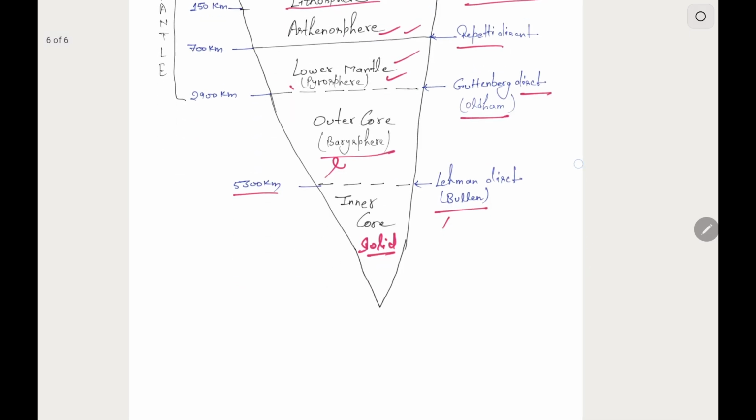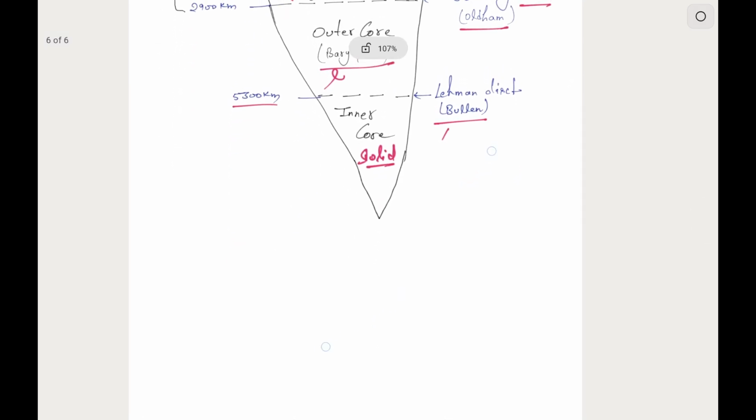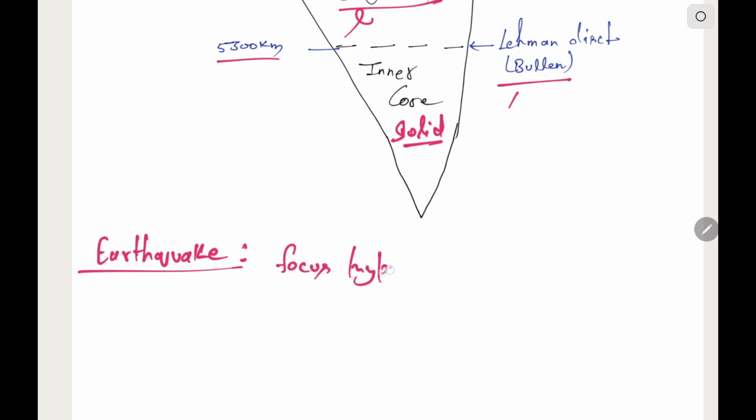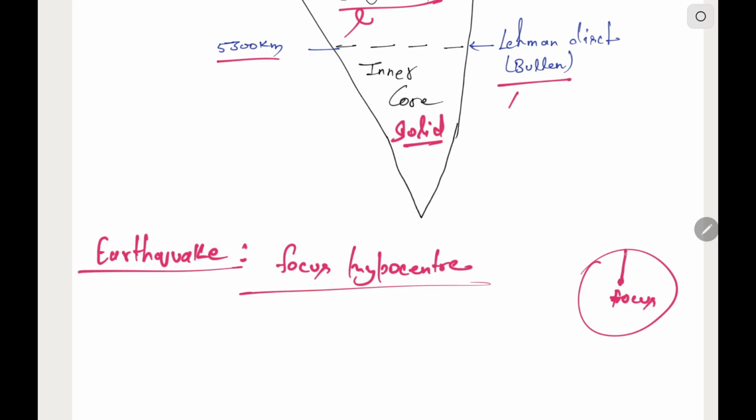So now let us study about the sources, starting with the earthquake waves. The point from where the earthquake originates is known as focus or hypocenter, and the nearest point from the focus on the earth's surface, that is, if this is the focus, the nearest point corresponding to this focus on the earth's surface, is known as epicenter.